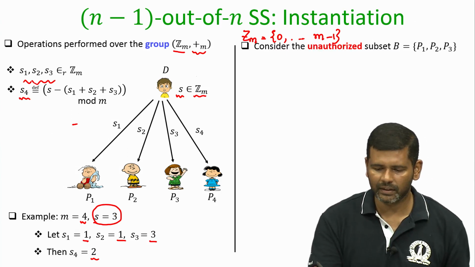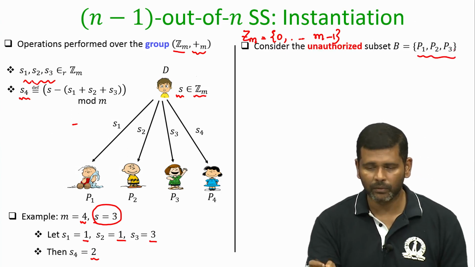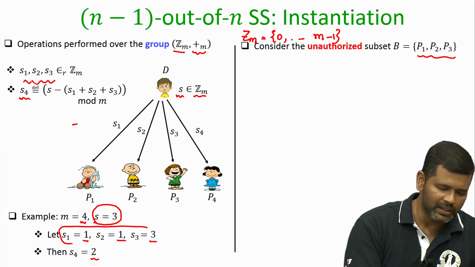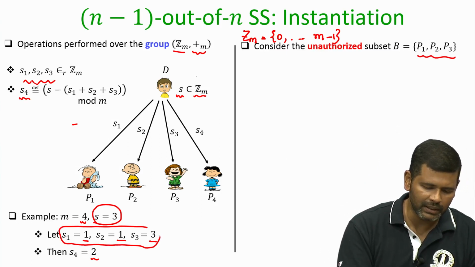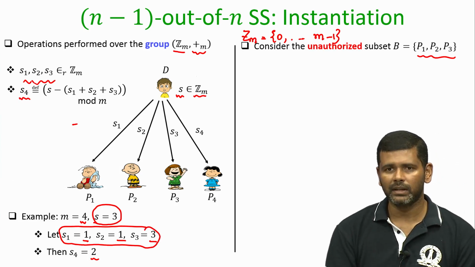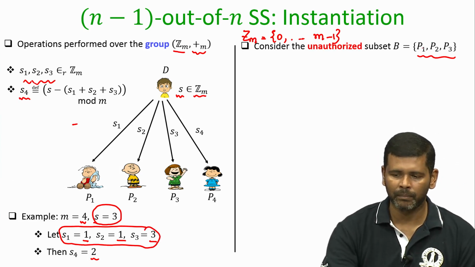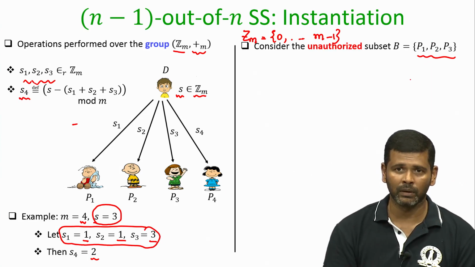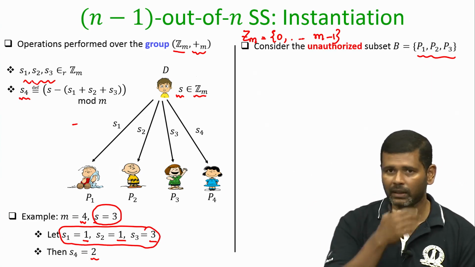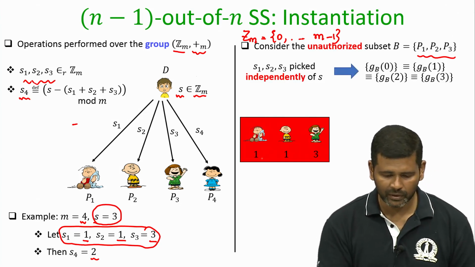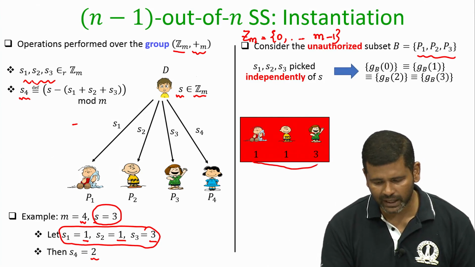So, now let us consider an unauthorized subset 1, 2 and 3. Again, the shares S1, S2, S3 have got nothing to do with the secret S, and hence the probability distribution of the shares that the parties 1, 2 and 3 see during the execution of the protocol should be independent of the actual secret, right. So, in this specific case, what are the shares they are seeing? So, this is one candidate